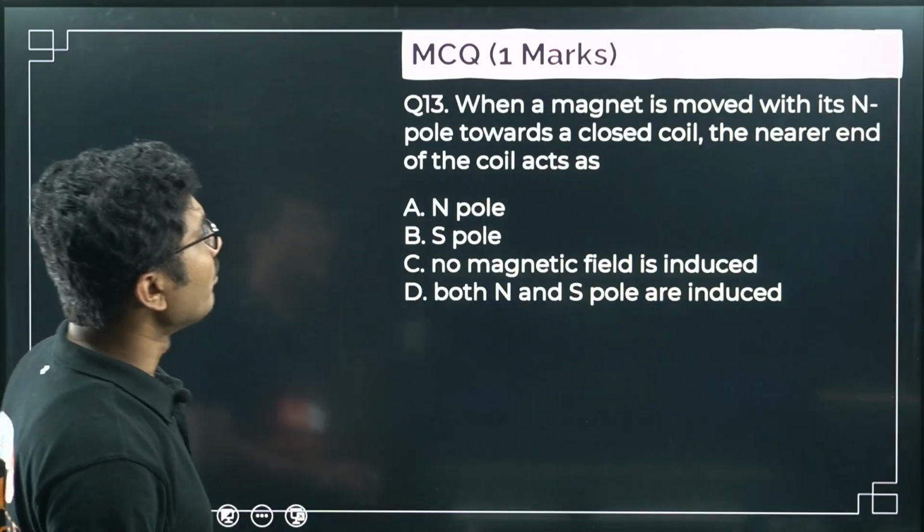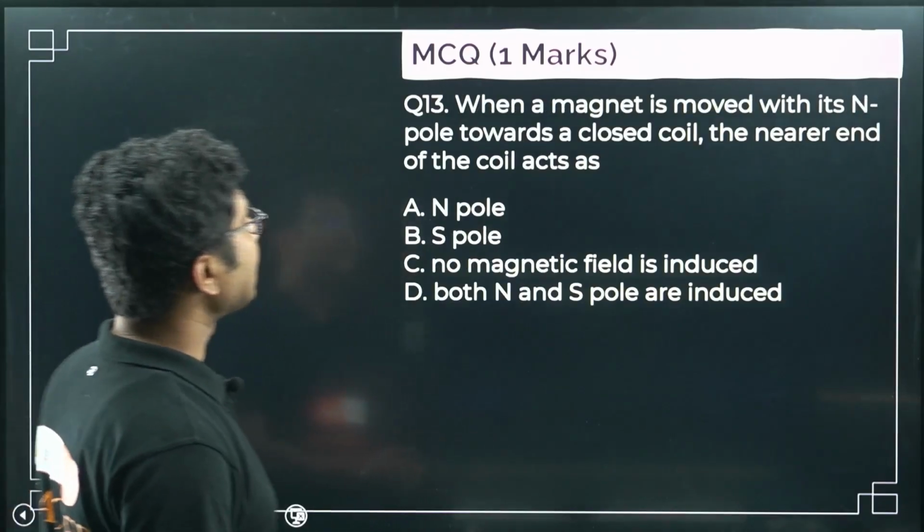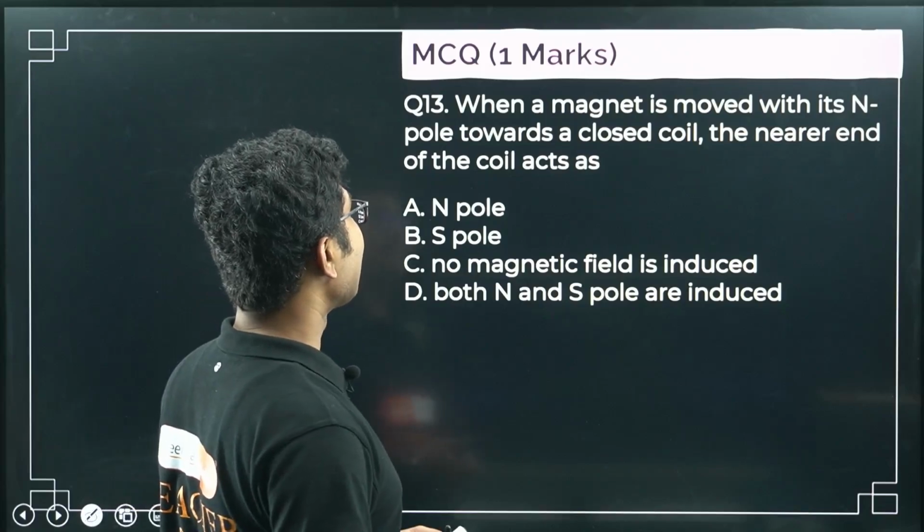When a magnet is moved with its N pole towards a closed coil, the nearer end of the coil acts as